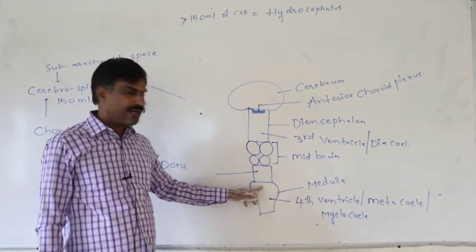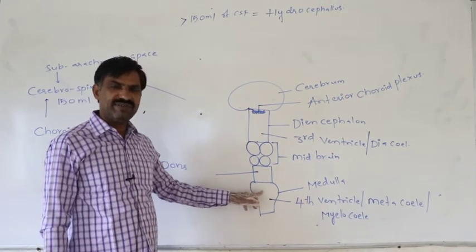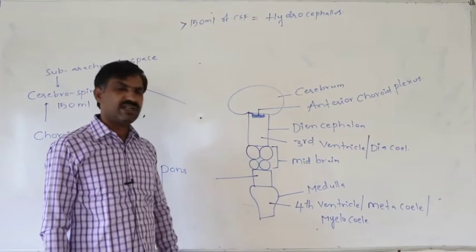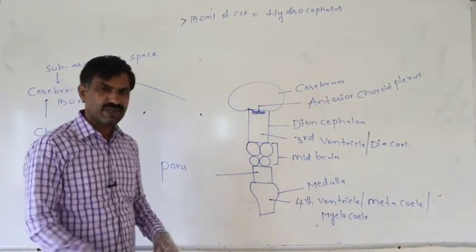In the medulla oblongata, whatever cavity is present is called the fourth ventricle, the metastele or the myelocele.